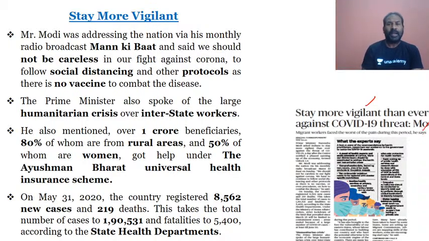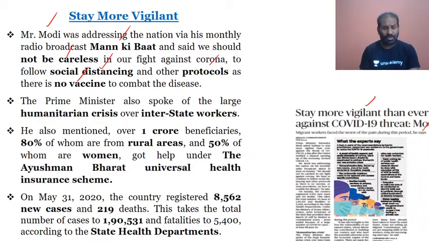And getting into that, our Prime Minister Narendra Modi has come up in his address to the nation, that is in the Mann Ki Baat, that we should not be careless. So definitely he is focusing on that. We should not be careless, and we have to maintain social distancing and the protocols, as there is no vaccine to combat the disease as of now. So definitely we have to be very vigilant. We have to follow social distancing, and maintain the guidelines and the protocols, so that we can make sure that the morbidity and the mortality rates are reduced.